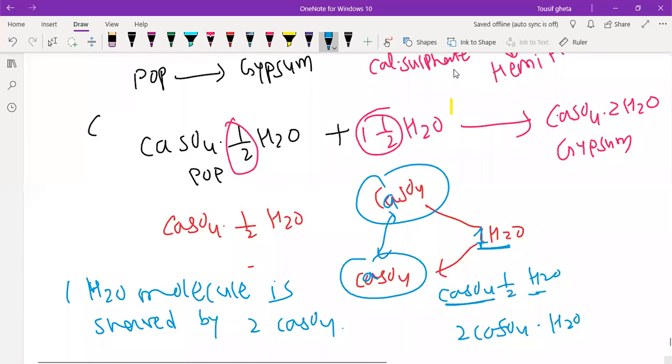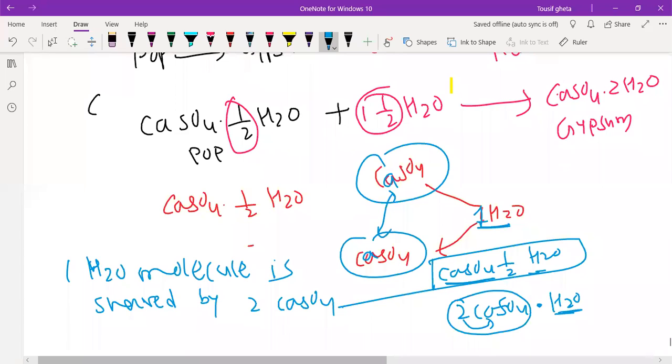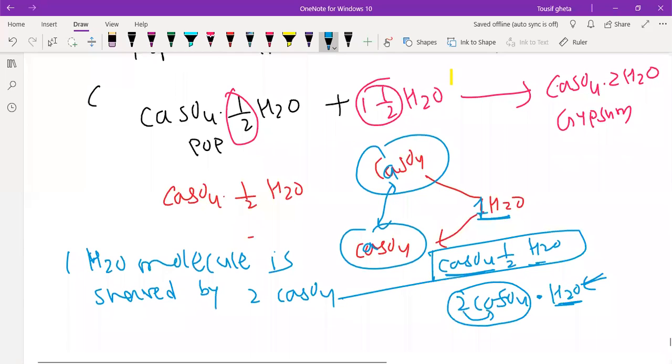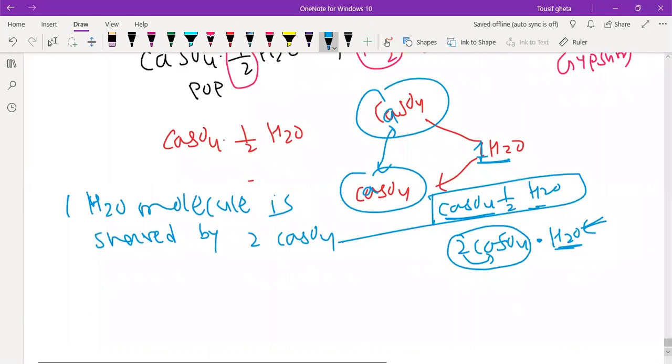So this is what the 2CaSO4 will come and one water molecule will come. This is also a way to write, but the actual formula is this. You should remember. This is practically like this. Okay, so you understood how to prepare the gypsum and how to prepare POP.